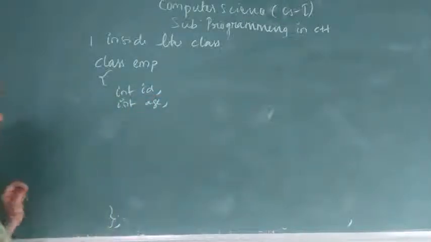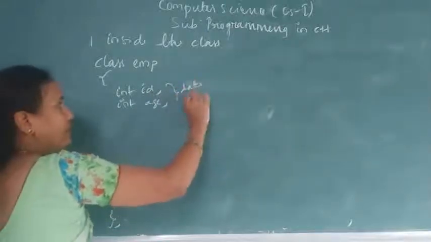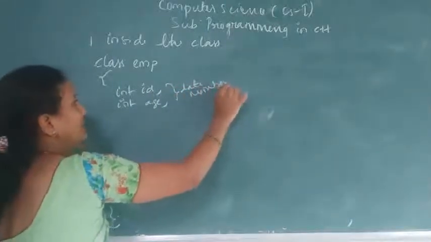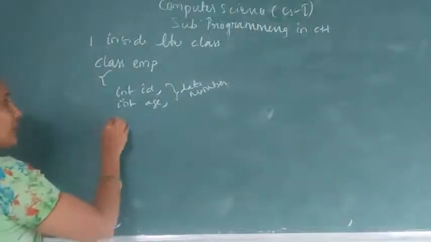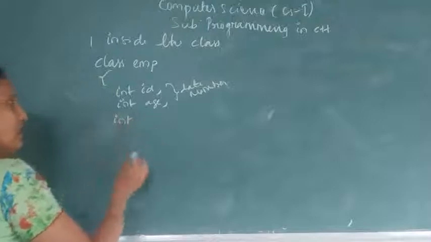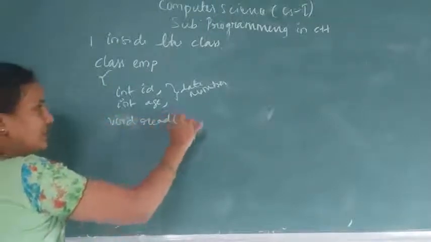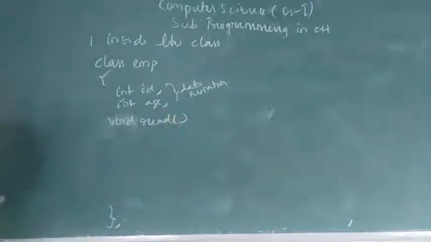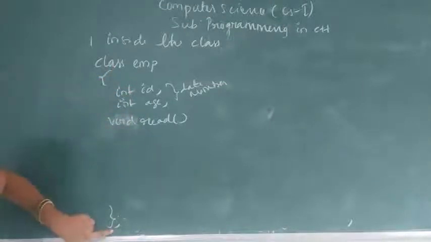Only two variables are taken, these are data members. Next, here I am declaring one method, that is void read. See, here only one thing you need to remember. Where am I declaring the function? Inside the class. This is the class, here I am closing the class. Means inside the class only I am declaring the function.